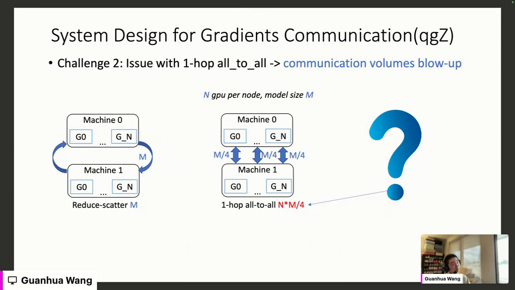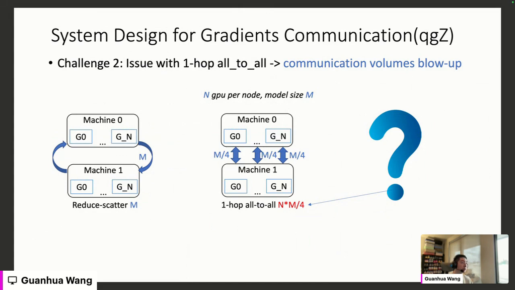However, the second challenge is that our one-hop all-to-all protocol may have an issue of communication volume blow-up. As you can see on the left-hand side figure, for the baseline ring-based reduce-scatter, the cross-node communication volume is always M, because all the data chunks follow the ring topology to send and receive. So the total amount of data communicated is M.